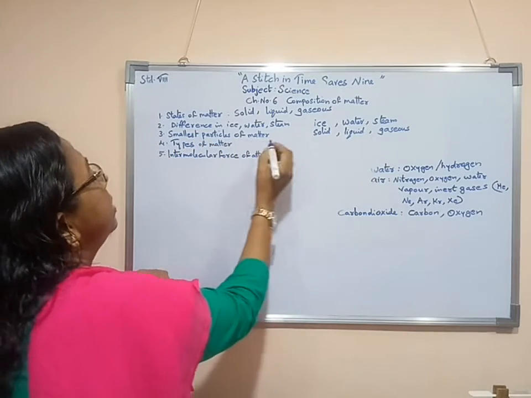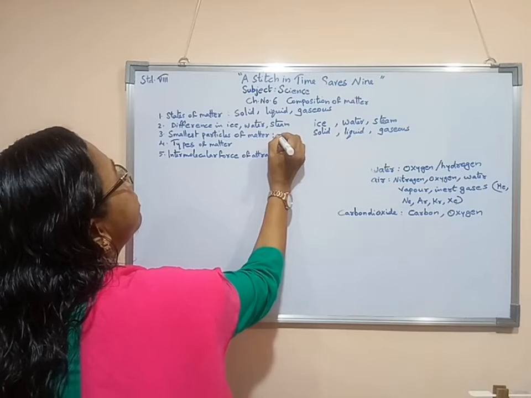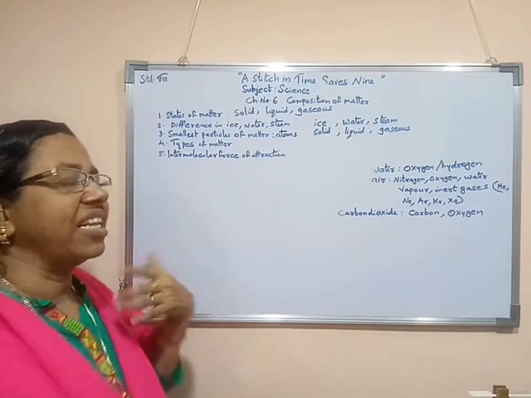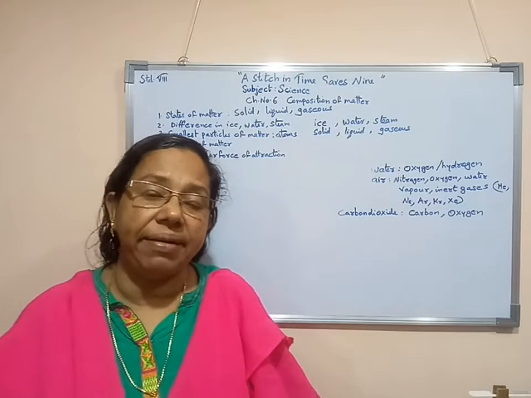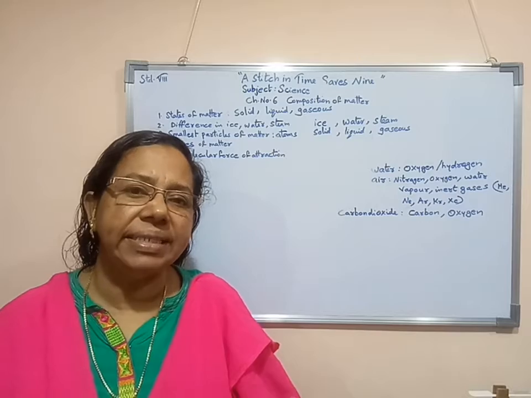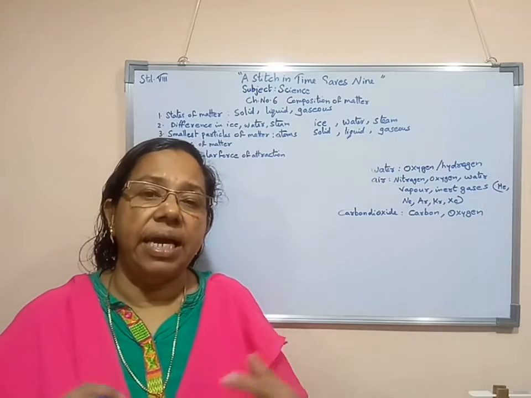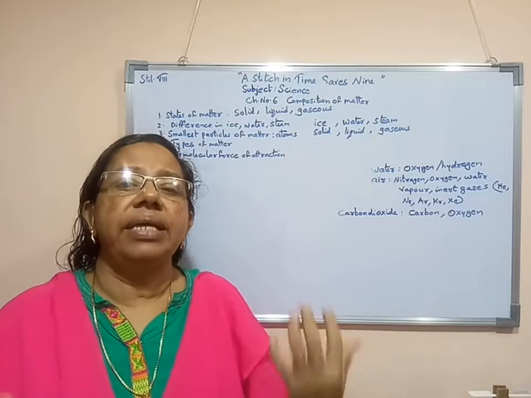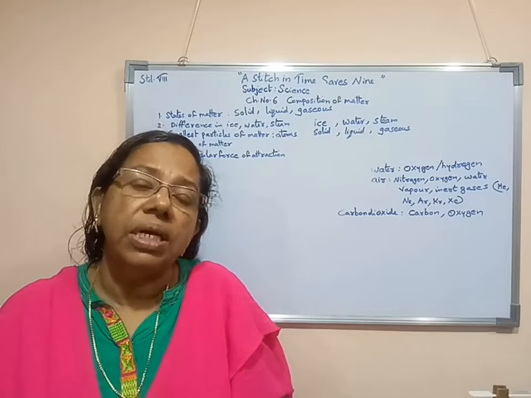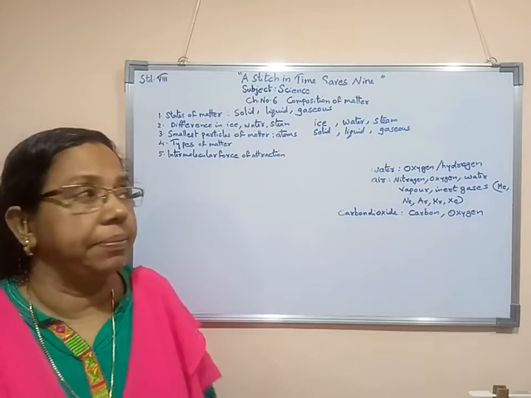So we can say that smallest particles of the matter are known as atoms. They are very tiny particles. They are indivisible, even they are invisible. We cannot see them, even we cannot cut them. Such tiny particles are known as atoms.